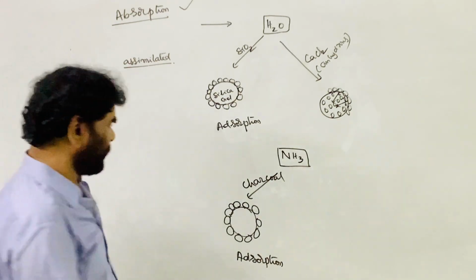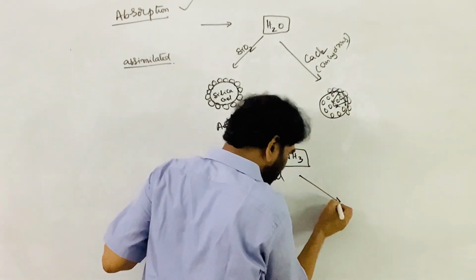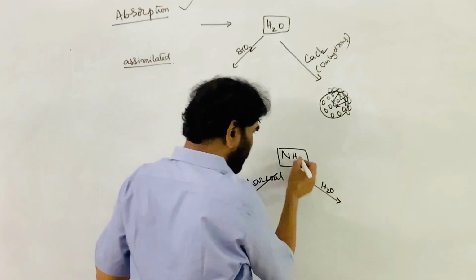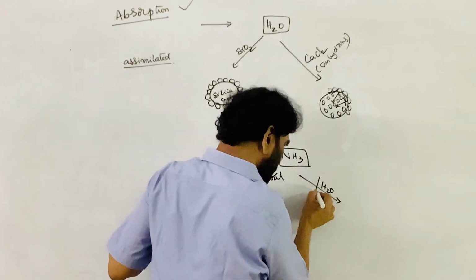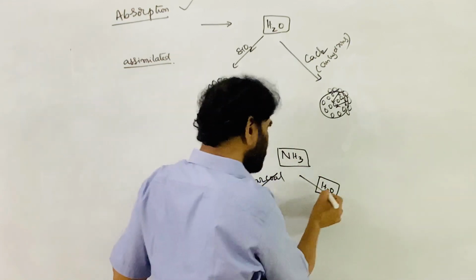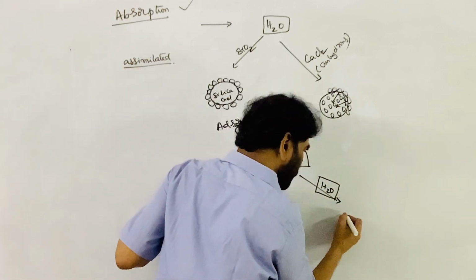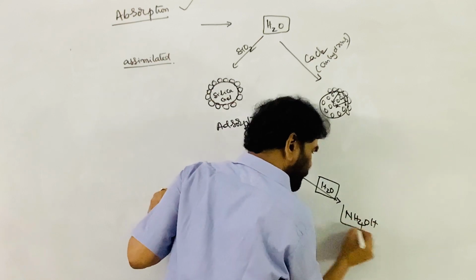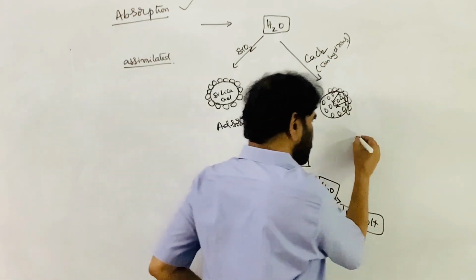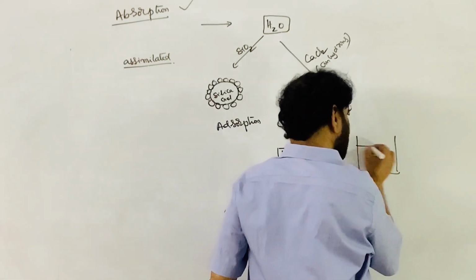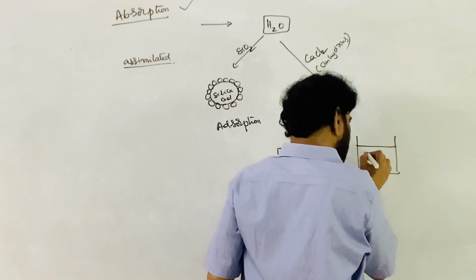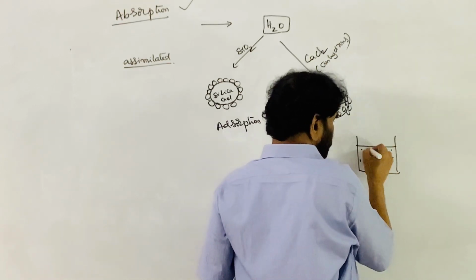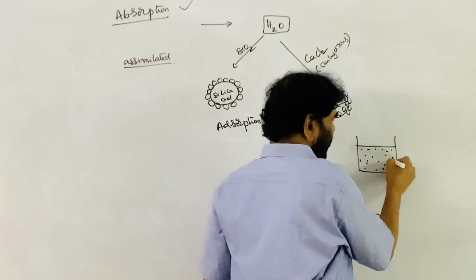Suppose the same ammonia is sent into water. When it comes into contact with the water, the reaction takes place and ammonium hydroxide, NH4OH, is formed. So it is uniformly dispersed in the water. It is not confined. The ammonia molecules are dispersed, existing in the form of ammonium hydroxide.